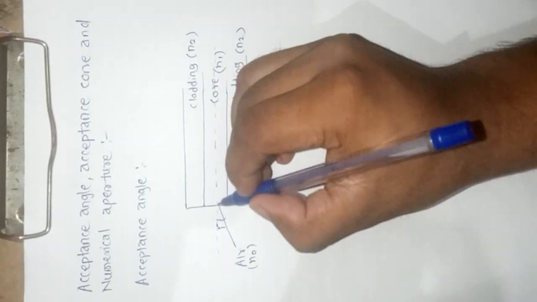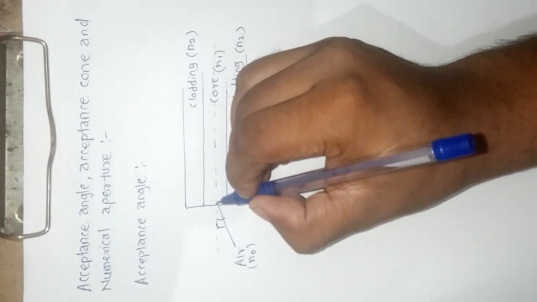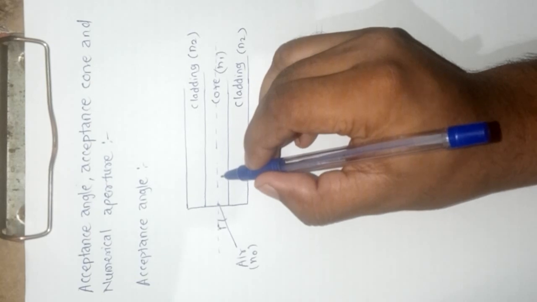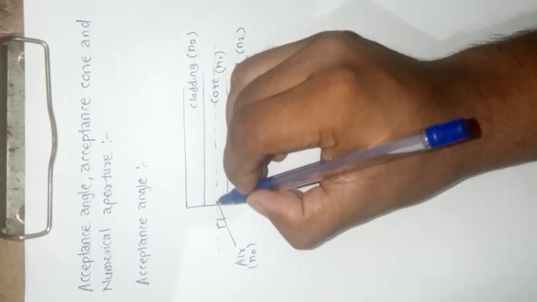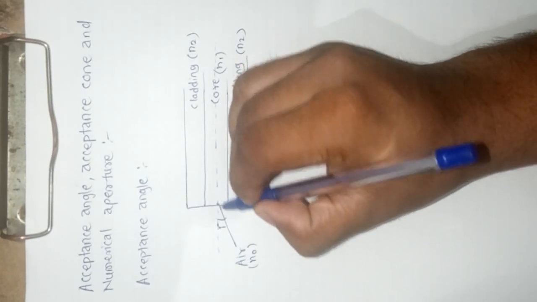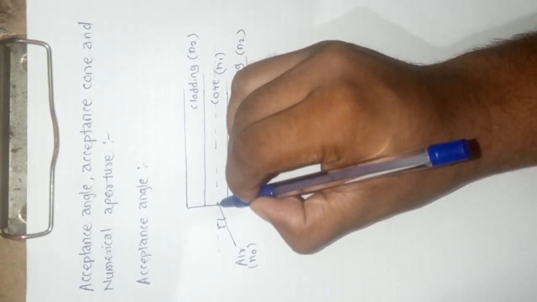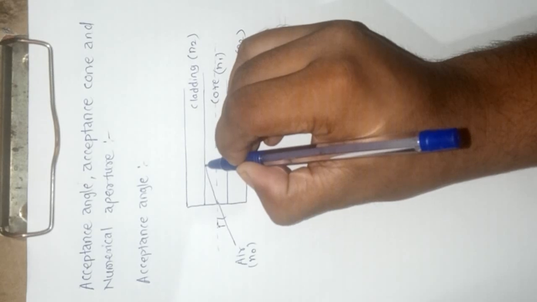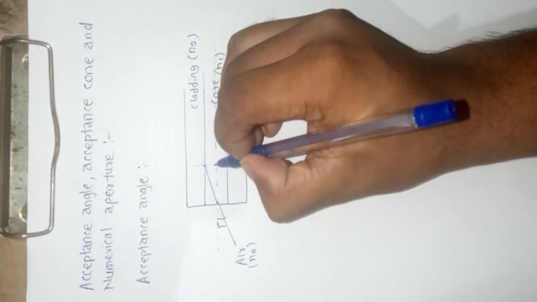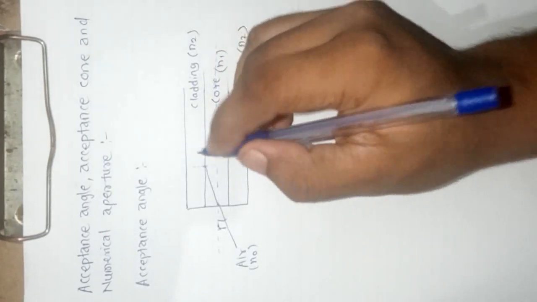The air medium is a rarer medium and this core is a denser medium. So at this point refraction will take place and this ray will go like this and reach this point. This is a normal at the core-cladding interface.